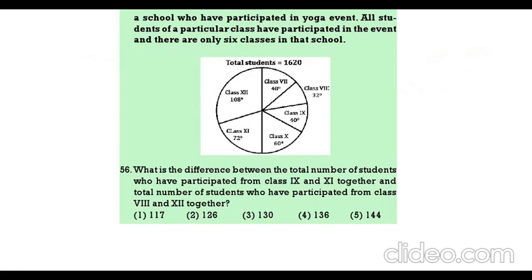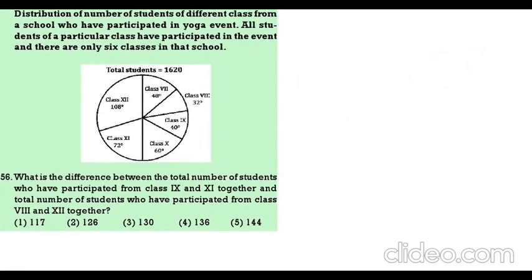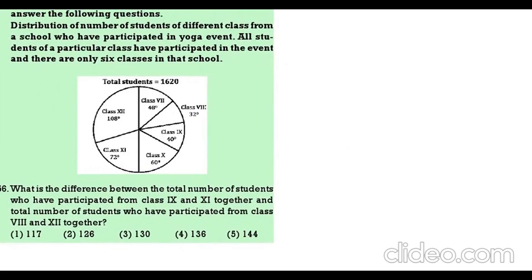Option 3 is the correct answer. Next one. What is the difference between total number of students who participated in 9th? See here, the distribution of number of candidates of yoga event. All the students participated in a particular class in the event. There are only 6 classes in that school. Now total students are 1620.